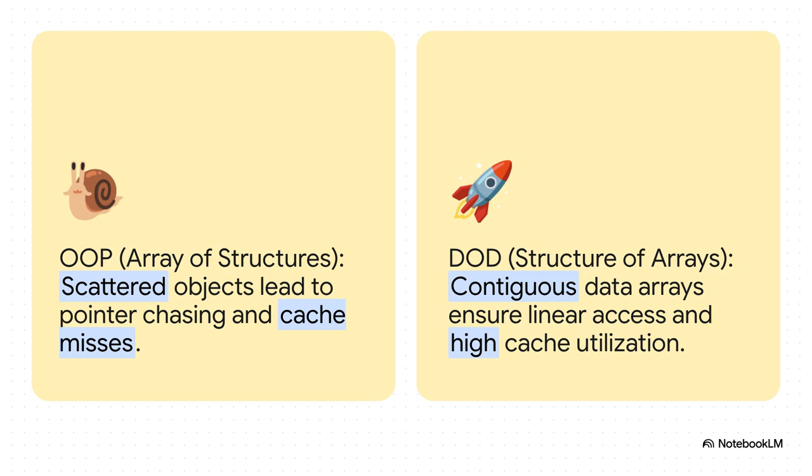Now, look at the right. This is the data-oriented approach, a structure of arrays. We completely flip it. We have one big continuous array for all the positions, another for all the velocities, and so on. Now when we need to update all the positions, we just zip through one single, tightly packed array. The CPU can prefetch everything. It's just so much happier. This is what we call cache-friendly.